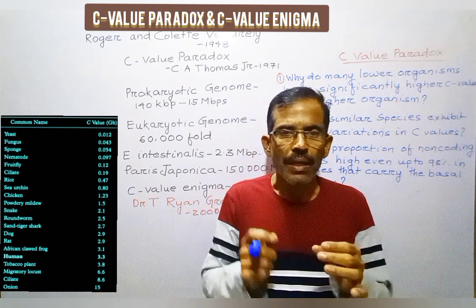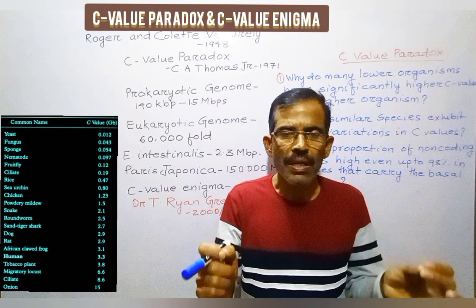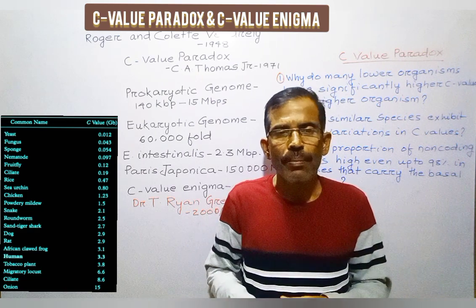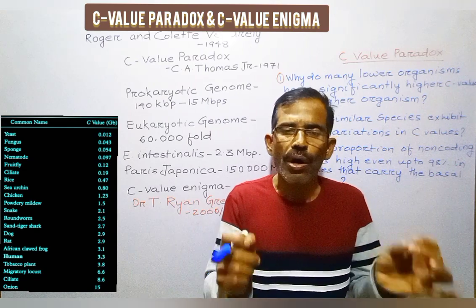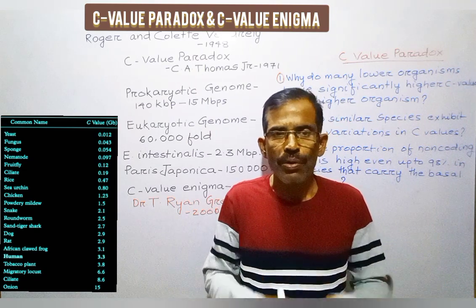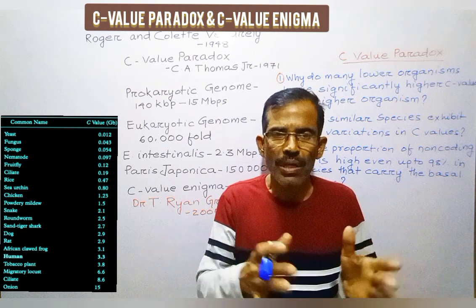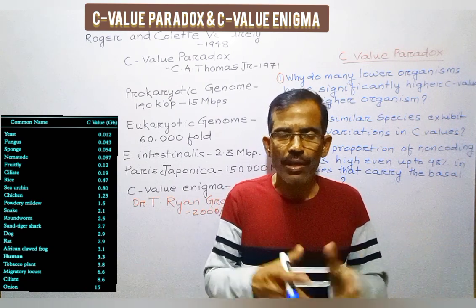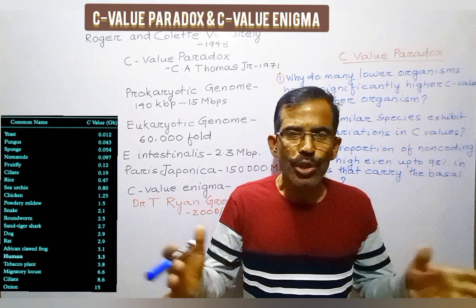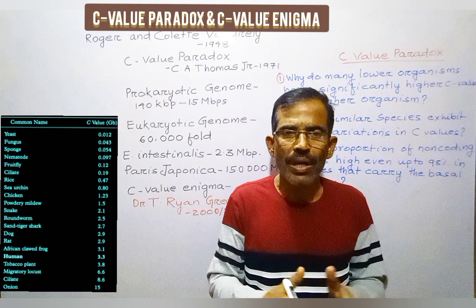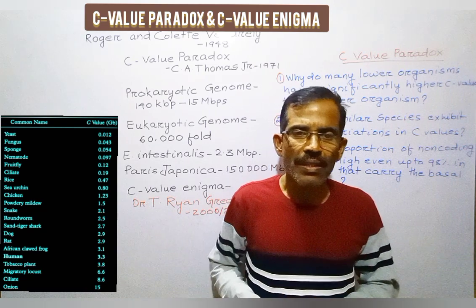Number three, does this non-coding majority have any effect, positive or negative, on organismal biology, or even function for which it has been subject to natural selection at the organismal level? And number four, why do some genomes remain streamlined whereas others reach a staggering size?